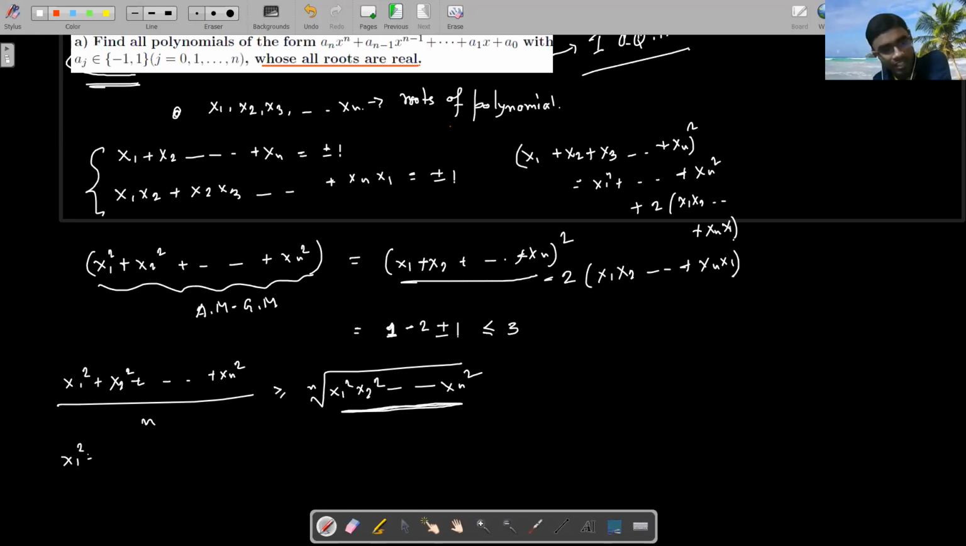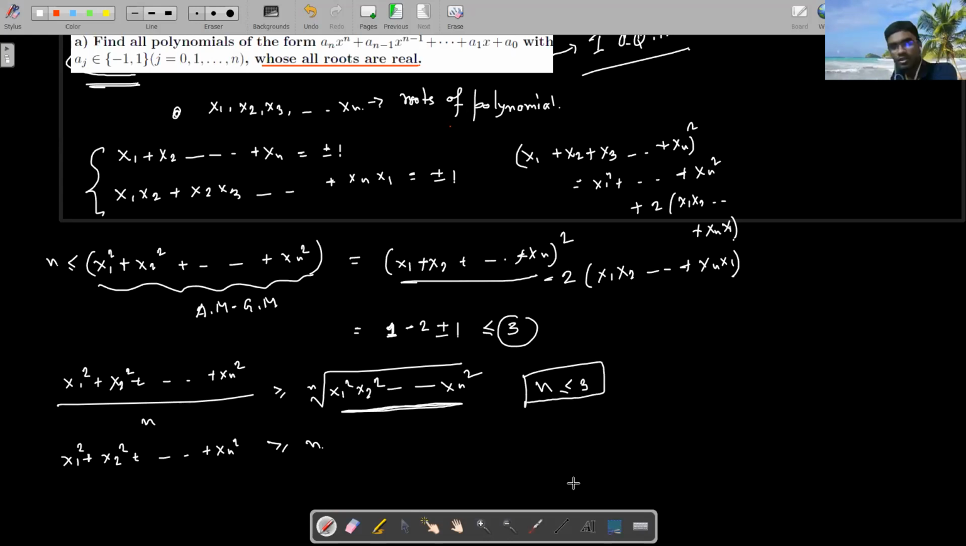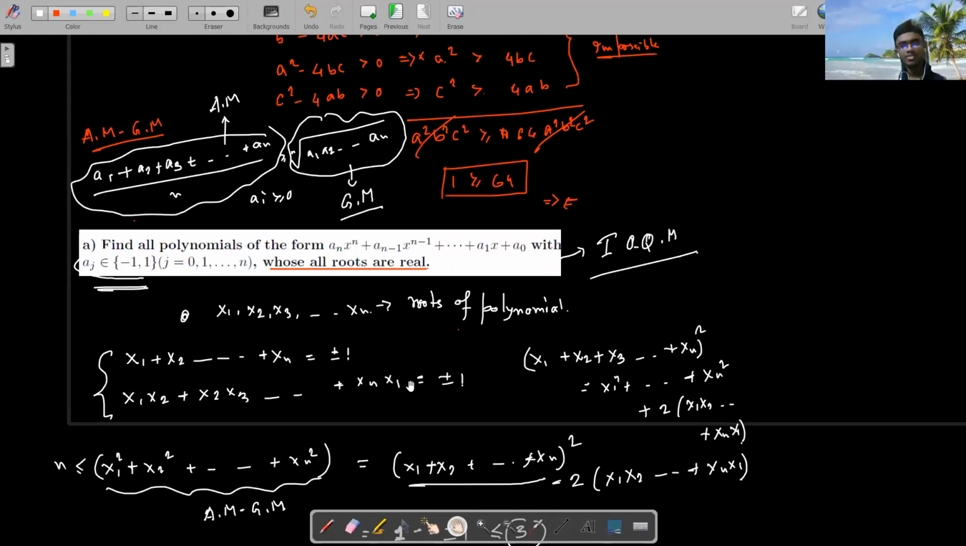So can I say that x1 square plus x2 square and so on up to xn square is greater than or equal to n? So this value is greater than or equal to n, and again I know that this is less than or equal to 3, right? So n is less than or equal to 3. So see, your problem is just reduced to a single case.